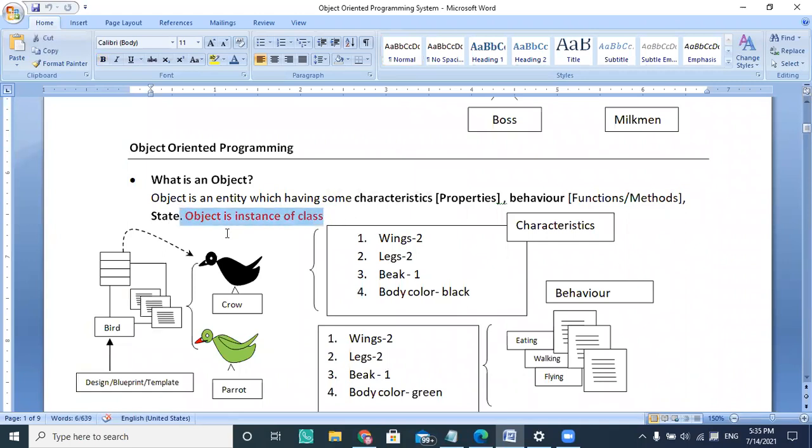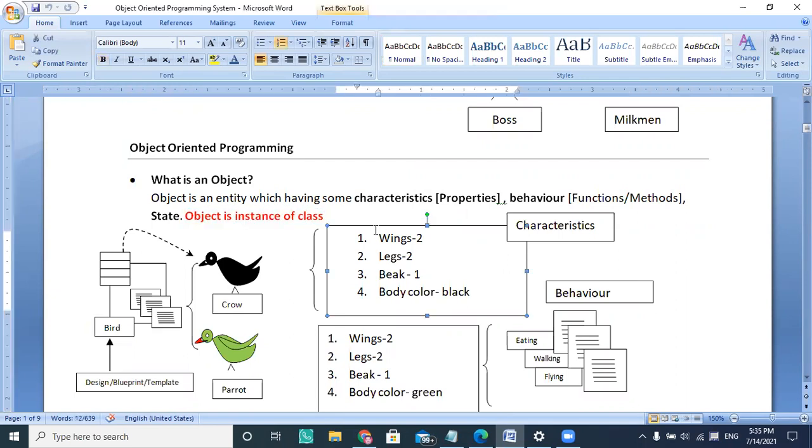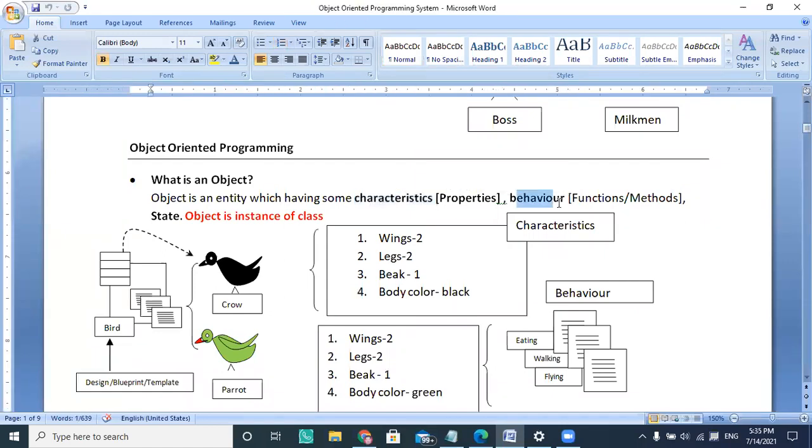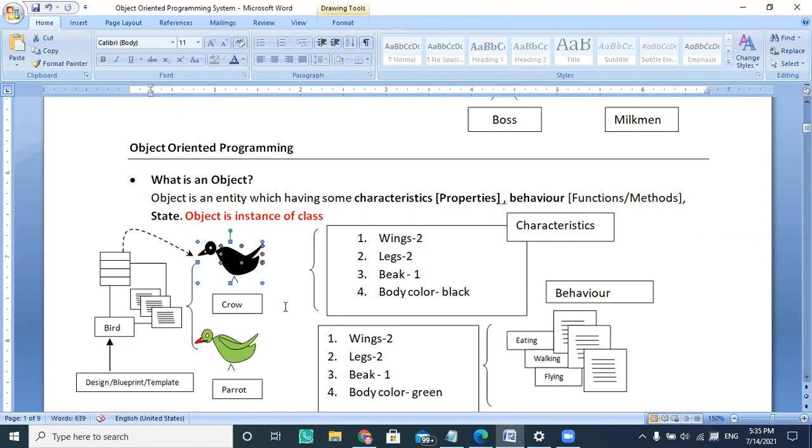N number of objects are there, and some have a life, some do not. But still they are objects, and every object has characteristics and behavior. Characteristics are also known as properties, and behavior is also known as functions or methods. Say there is one object sitting on my window.